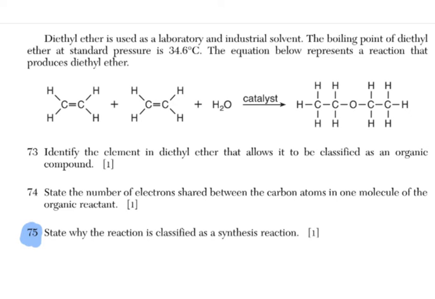Let's see, identify the element in diethyl ether that allows it to be classified as an organic compound. The answer is straightforward: carbon. The moment we see carbon, we should be thinking it might be an organic compound. Not all compounds that contain carbon are organic, but there is not a single organic compound without carbon in it.